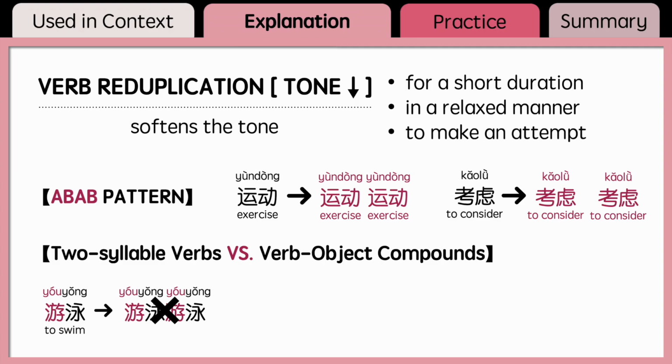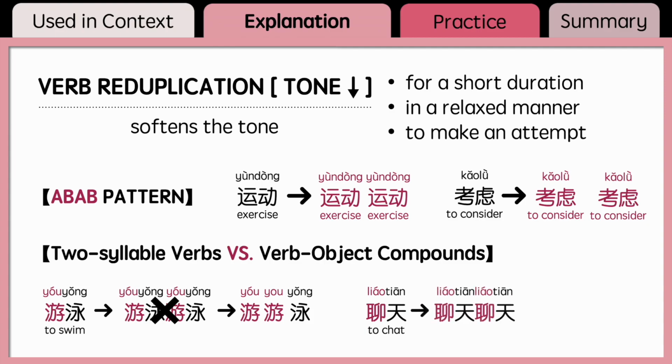You must reduplicate only the verb and say 游游泳. For another example, 聊天, to chat, cannot be reduplicated into 聊天聊天, since 聊 alone is the verb part of this word. You must reduplicate only the verb 聊 and say 聊聊天.